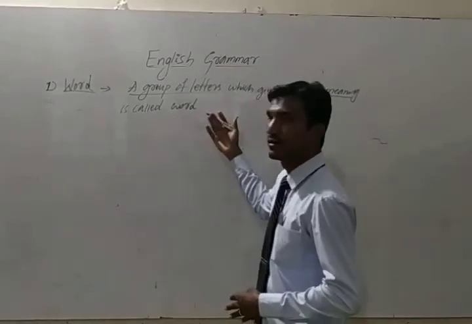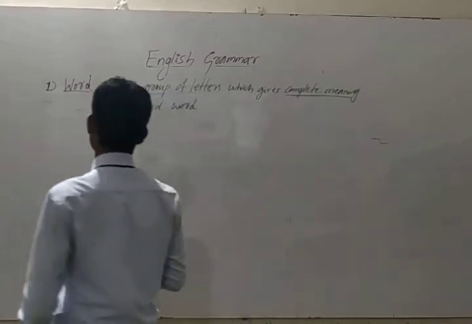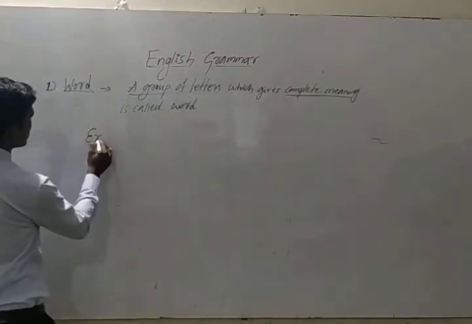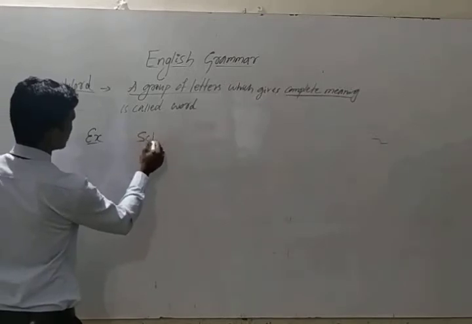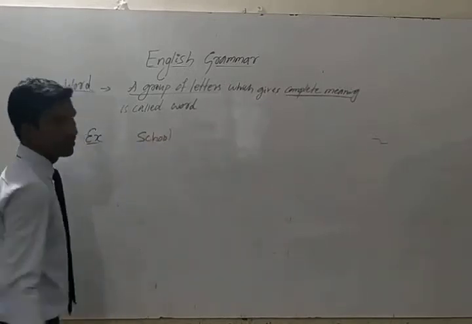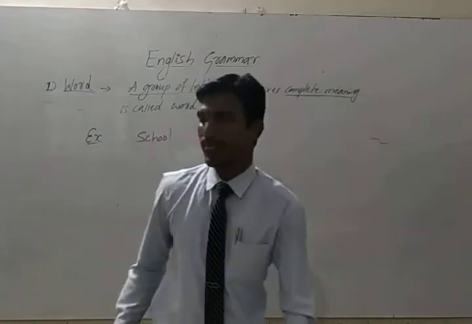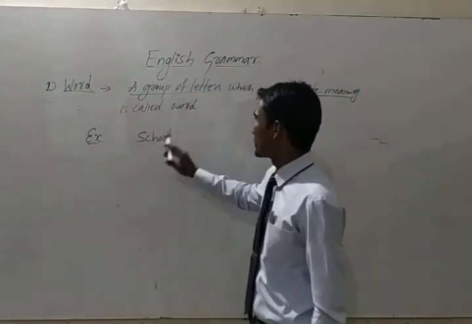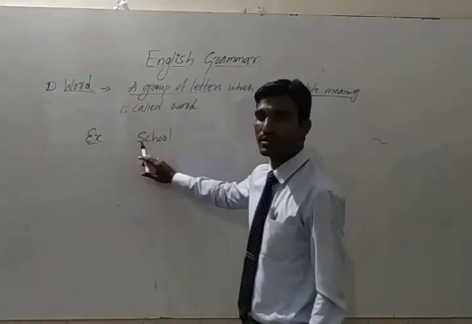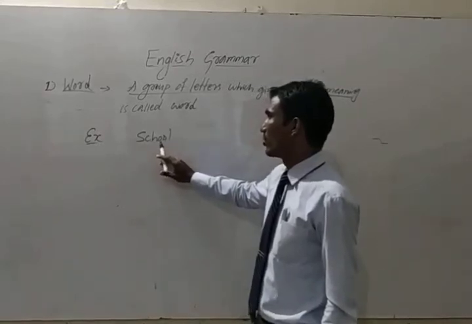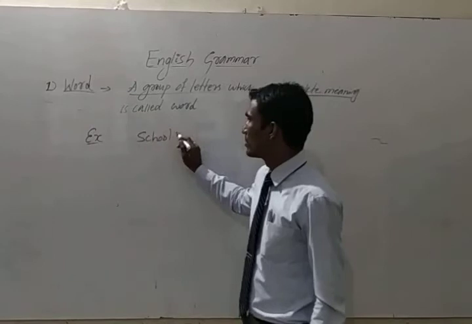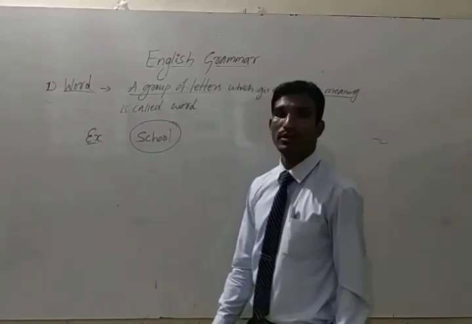So is called word. See for example, school is there, one word. School. So school is a word. See here, a group of letters, S is a letter, C is a letter, H is a letter, double O, and L. So this is a word.